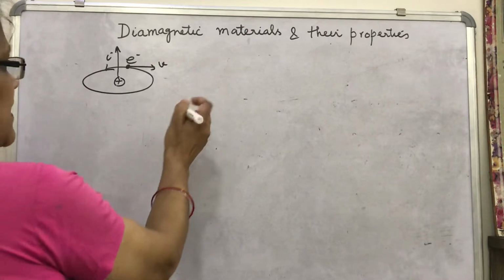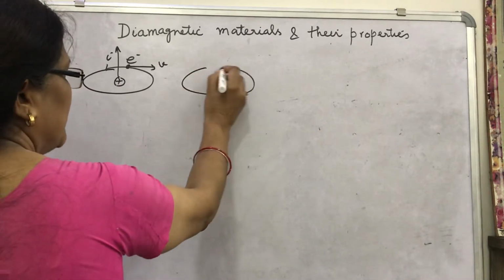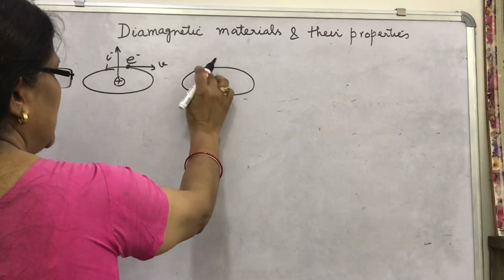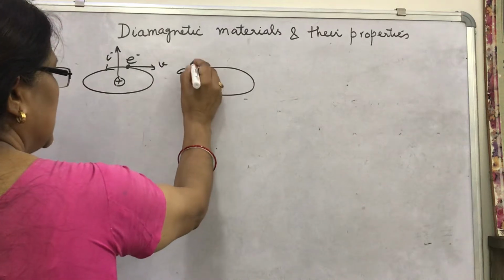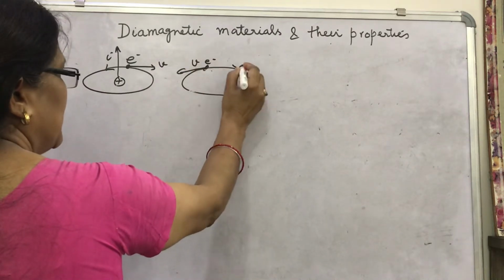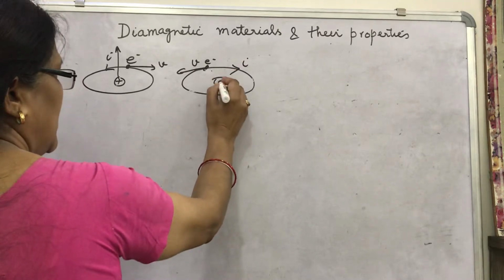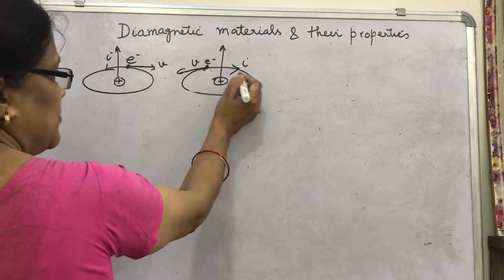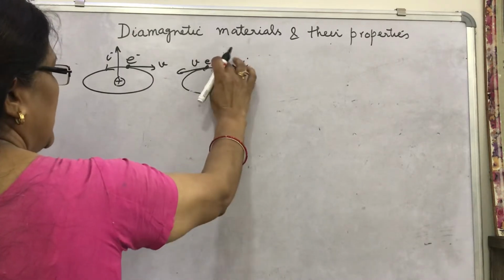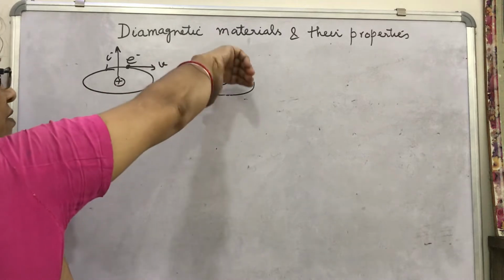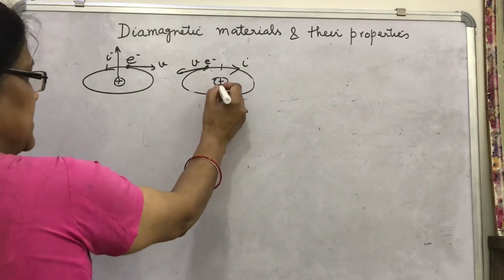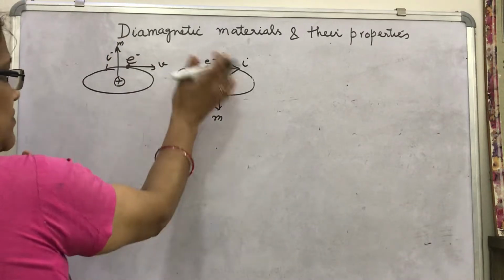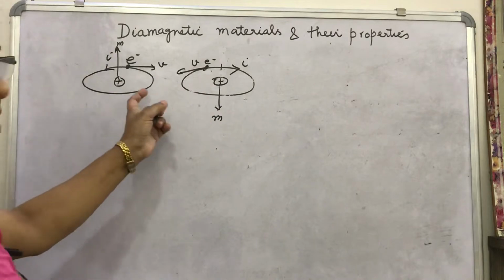What can we say? That if the electron in an atom revolves opposite to the first case, that is in this direction, suppose this is the electron, then current will be opposite to the direction of revolution of electron, current will be in this direction, and here you will see that as per right hand thumb rule, the direction of magnetic moment, which is a vector always pointing from south pole towards the north pole of a magnet, or here the magnetic dipole.